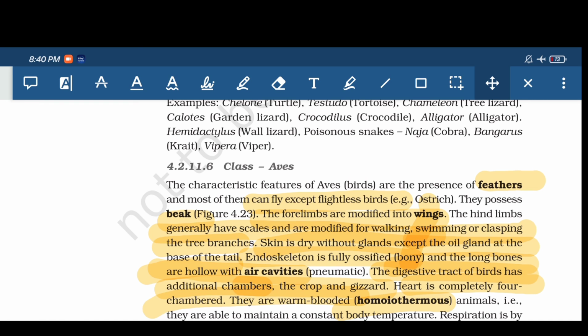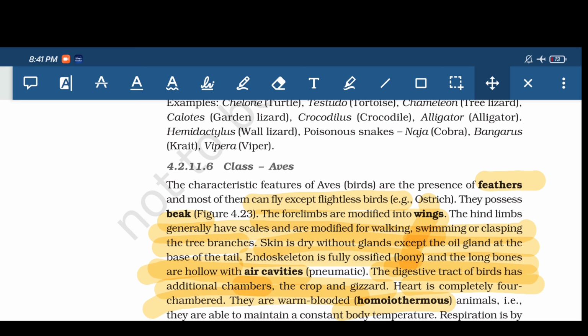Forelimbs are modified into wings. This is very important, not the hind limbs. The hind limbs generally have scales and are modified for walking, swimming, and or clasping on trees. Skin is dry without glands, but there is only one gland at the base of the tail.